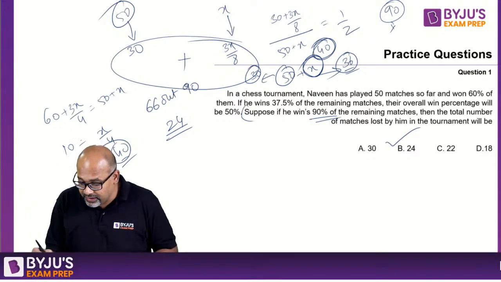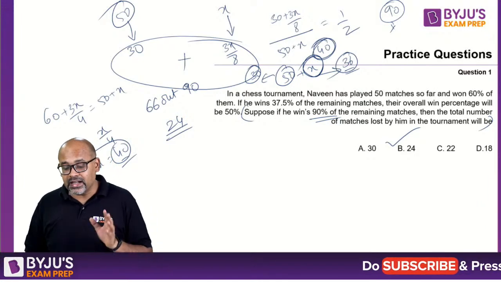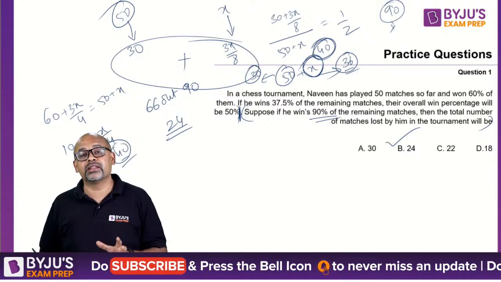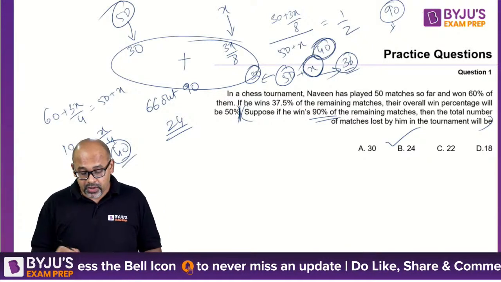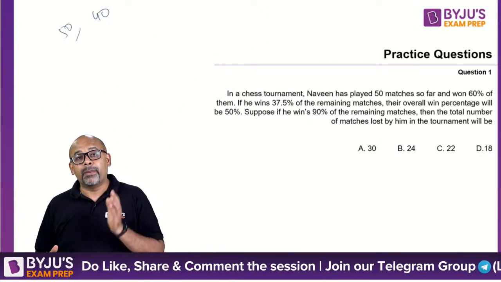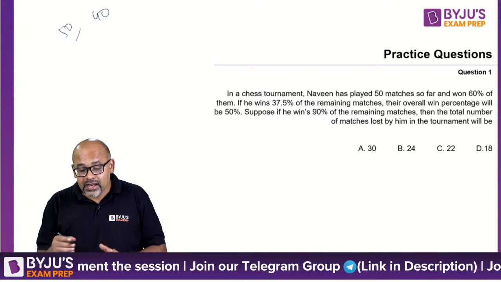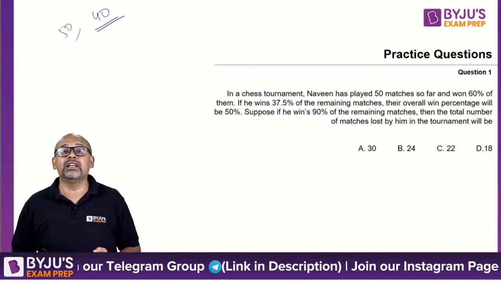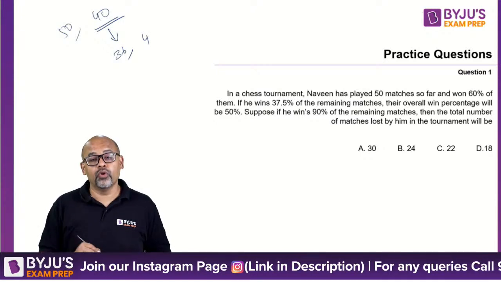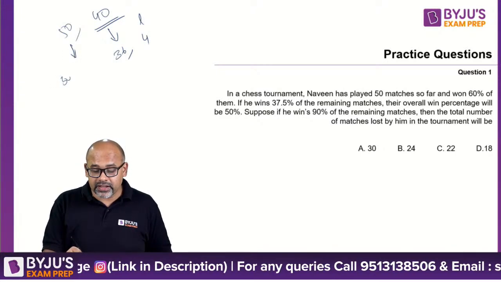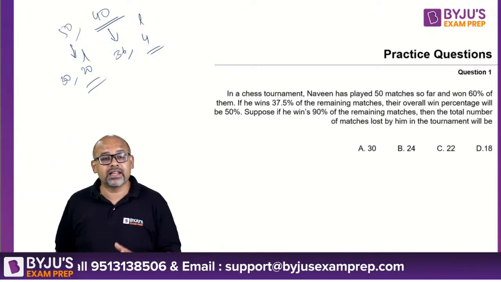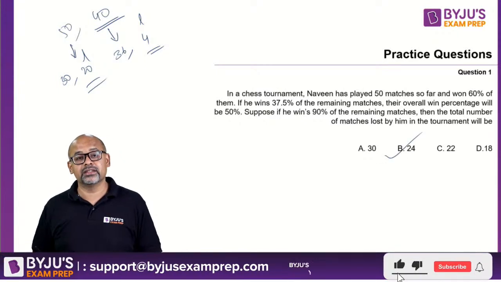Okay, this part I did not read. My bad. So suppose if he wins 90% of the remaining matches. Till here what we did is we calculated the remaining matches. There are totally 40 more matches to come. So we have 50 matches and 40 matches left out. That's what we calculated. But that's not the story. The story is not ending there. They're saying now out of this 40 if he wins 90%, which means in this 40 he is winning 36, which means he is losing 4. In this 50 he won 30, which means he lost 20. So totally what is he losing? 20 plus 4, 24. Yes, that is correct, Tarun. Okay, 24 is your correct answer.